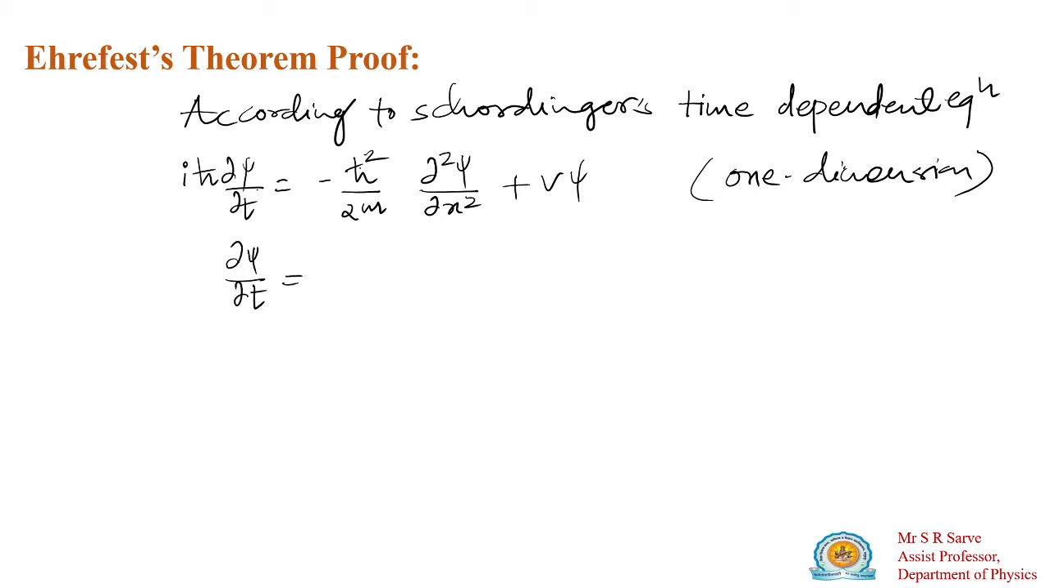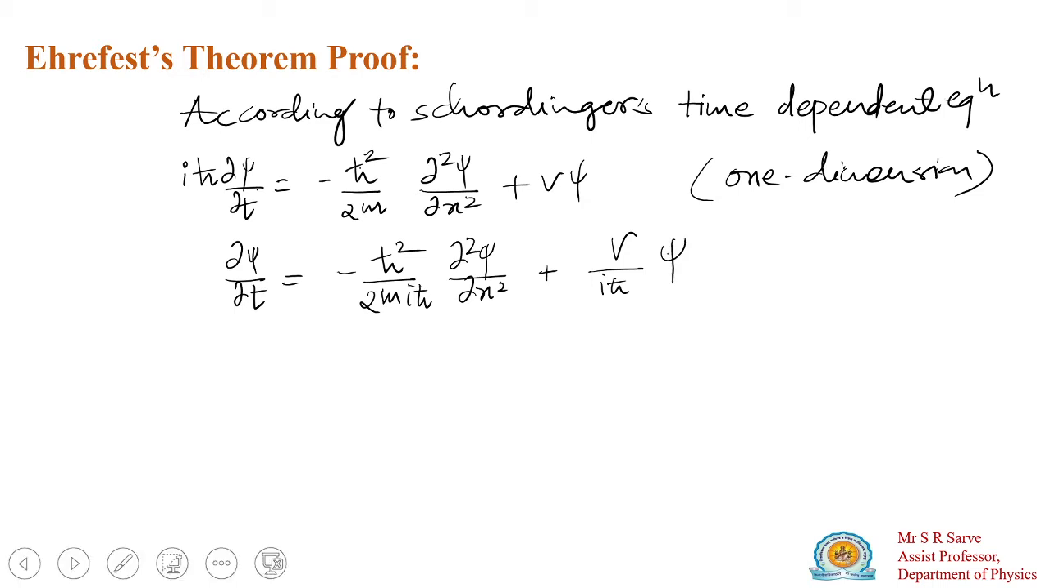From this equation, what is the value of dψ/dt? This dψ/dt will be equal to minus ħ² divided by 2m, and since iħ comes to this side, it is divided by iħ, d²ψ/dx² plus V divided by iħ into ψ. Now if I multiply by i upside and downside, this i and this i will be i². What is the value of i²? Minus 1, minus minus plus.